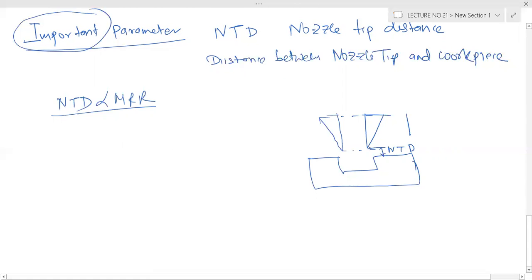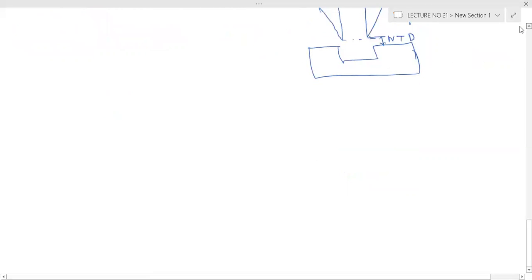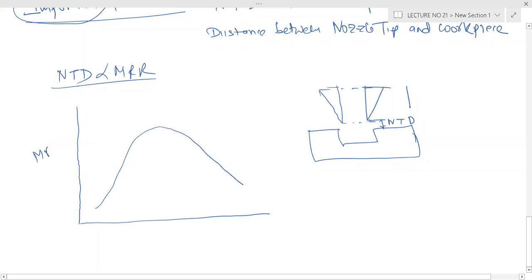What we see is, when nozzle tip distance increases, metal removal rate increases first, but after some distance, the optimum distance, it starts decreasing. This is your metal removal rate and this is your nozzle tip distance.